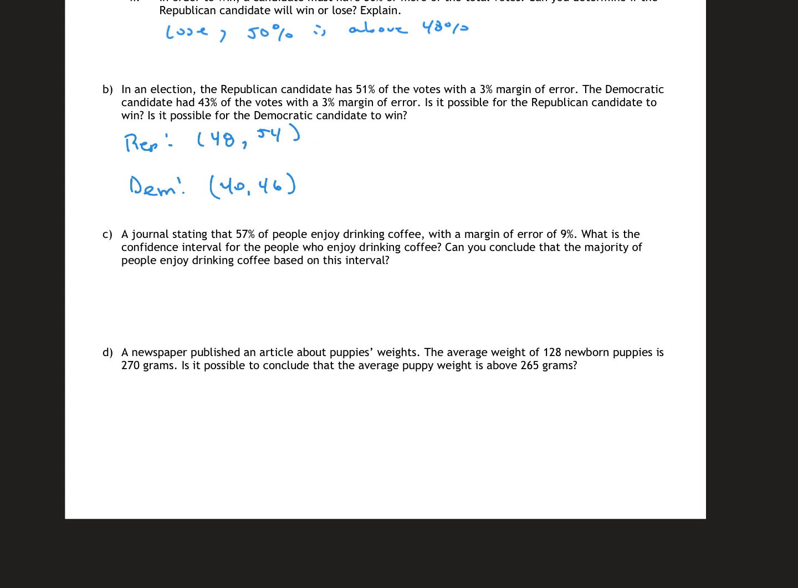Is it possible for the Republican to win or lose? It is possible for the Republican to win or lose because the interval contains values below 50% and above 50%. The Democratic candidate will definitely lose because at most he gets 46%. So the Republican could win or lose, we don't know, because 48 is below 50. So the range is above and below 50%. The Democratic will lose because the maximum is not up to 50%. Cool?